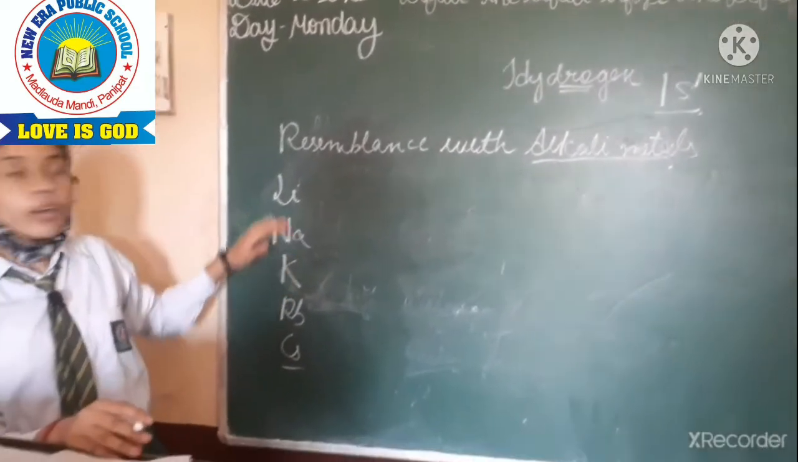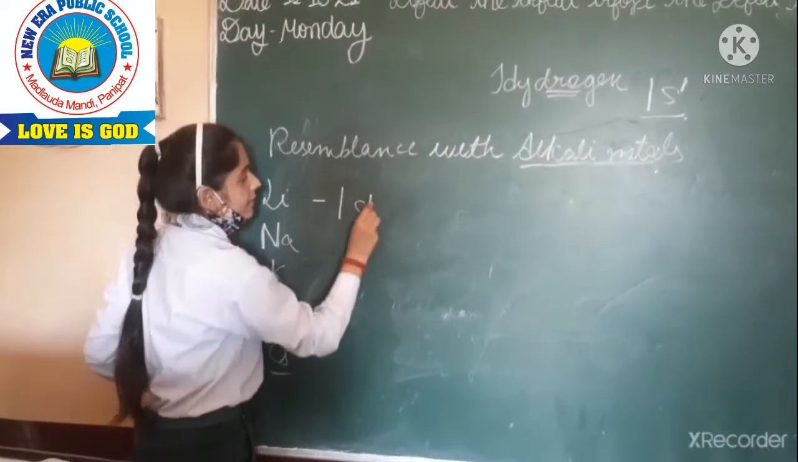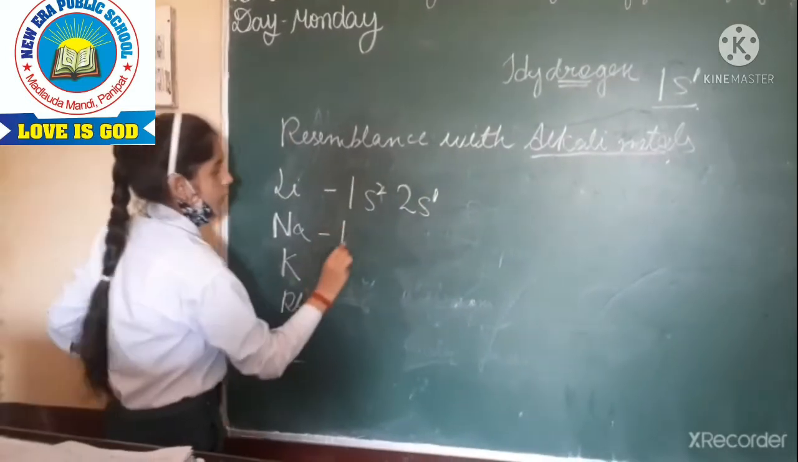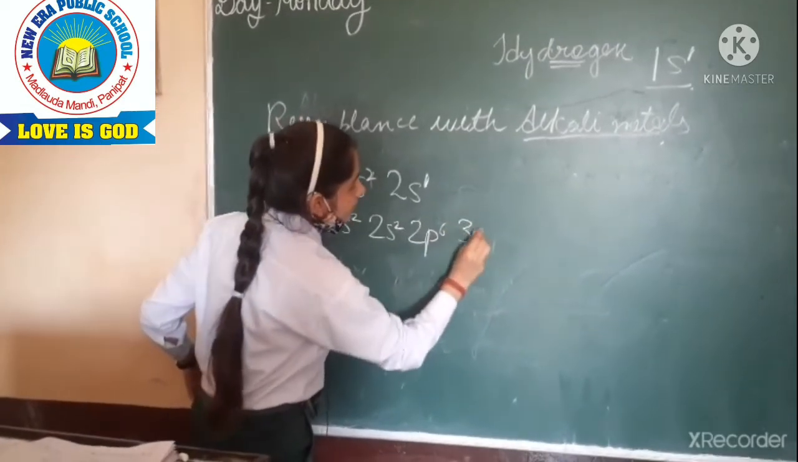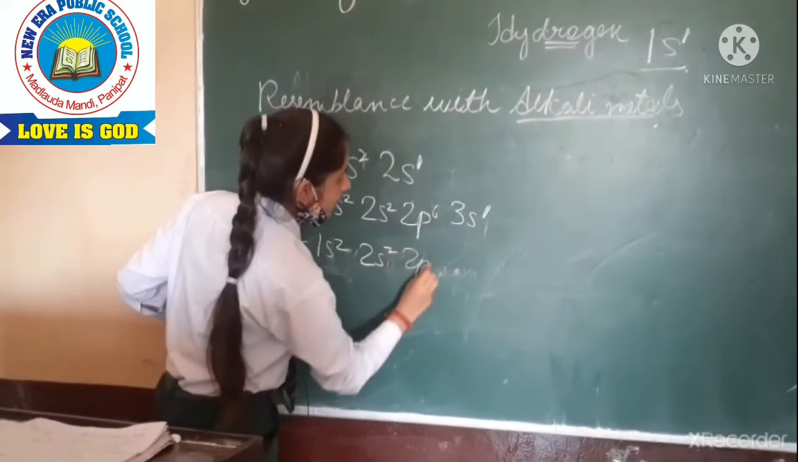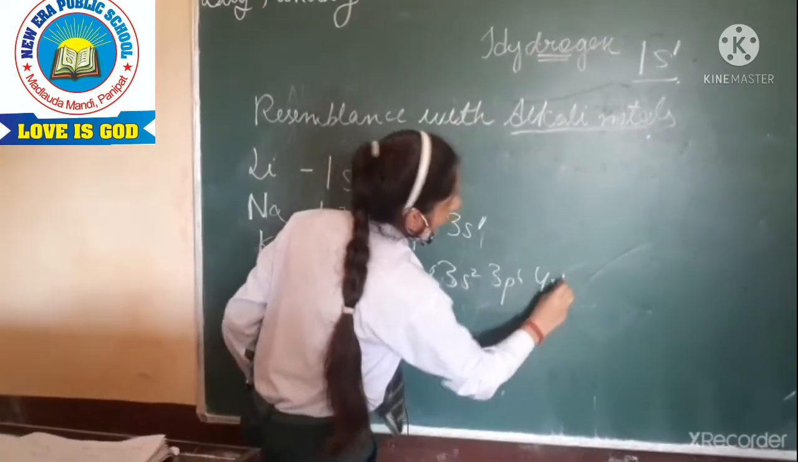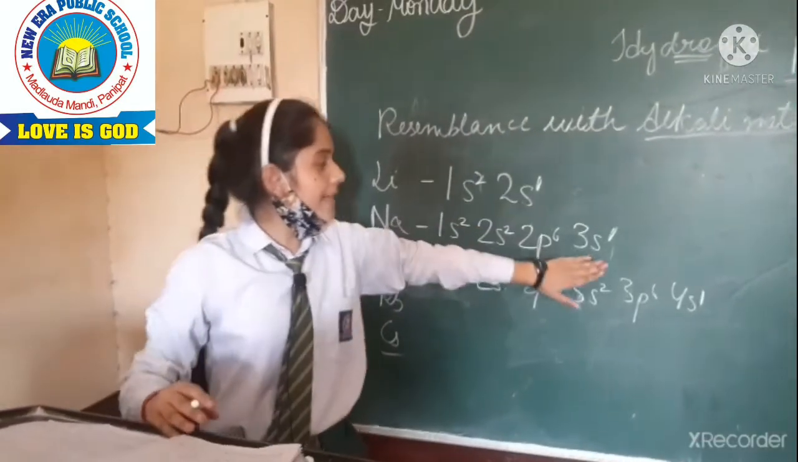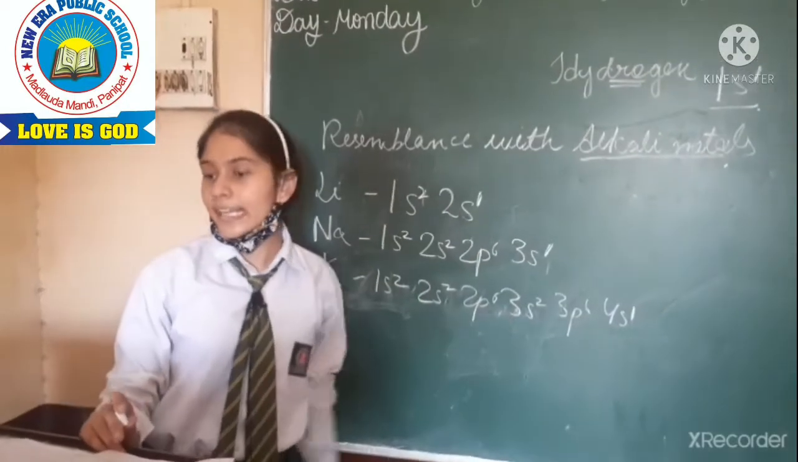So what is the electronic configuration of lithium, sodium and the others? Lithium is 1s2, 2s1. Sodium is 1s2, 2s2, 2p6, 3s1. Potassium is 1s2, 2s2, 2p6, 3s2, 3p6, 4s1, and so on. So what is similar in these? All have s1, s1, s1, s1. So this is the first property in which hydrogen resembles the alkali metals.